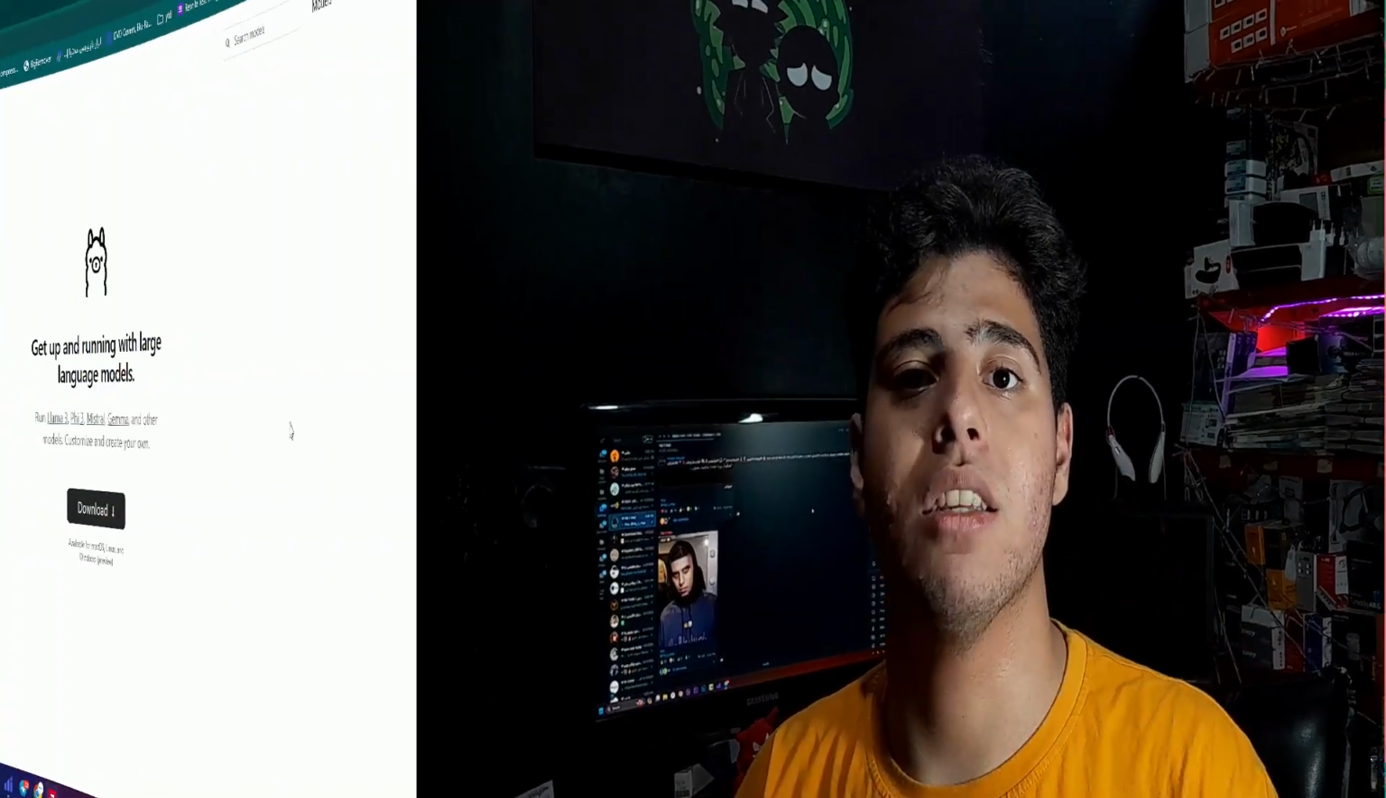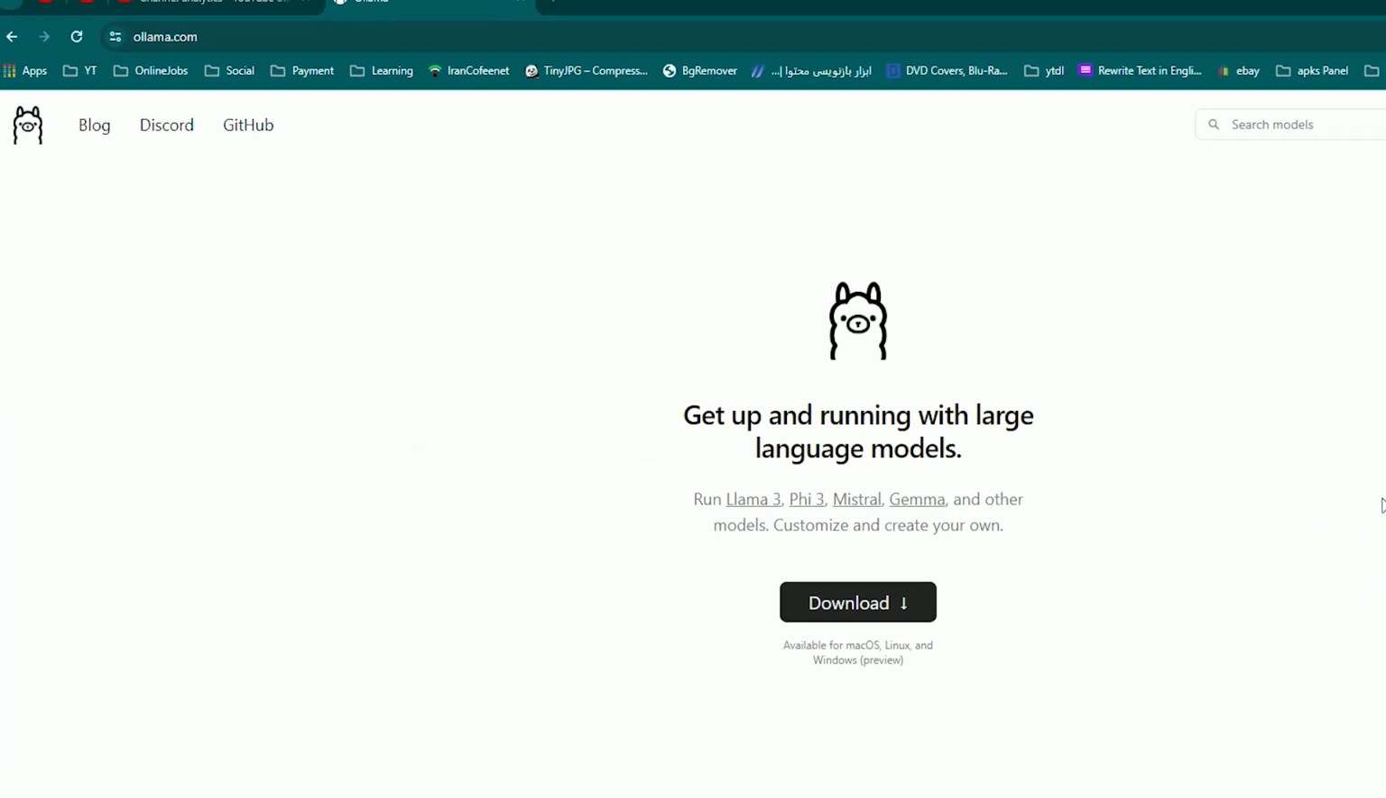We are going to install an AI app like ChatGPT on our computers and laptops. Let's go. The software that we are going to install is called Llama GPT, which is an open source application produced by Meta. At first, you need to go to the ollama.com website.